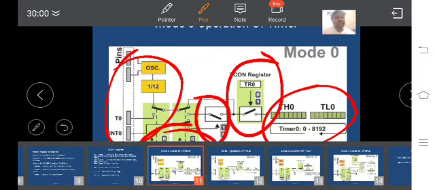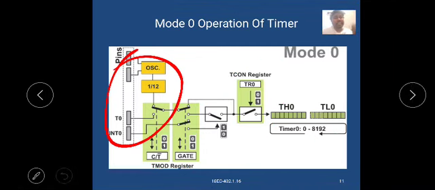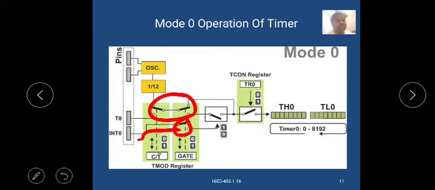We can clearly observe mode 0. Here two pins are connected to the oscillator circuit. Oscillator frequency 1 by 12, timer 0, interrupt 0. The timer 0 interrupt 0 is connected here, and the oscillator frequency is connected here.